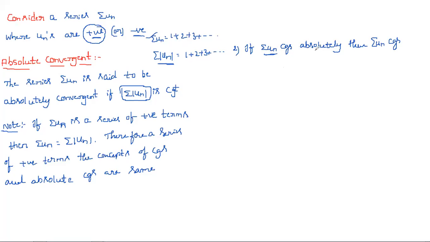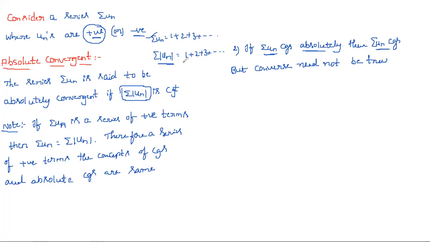If summation un converges absolutely, then obviously we can say that summation un also converges, but the converse need not be true.